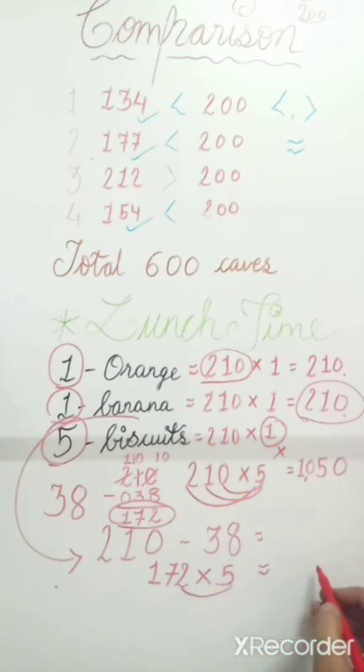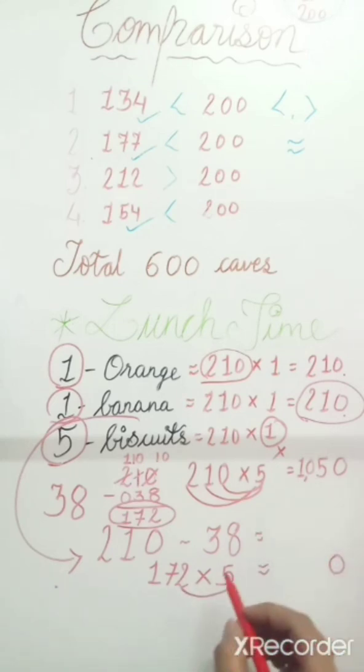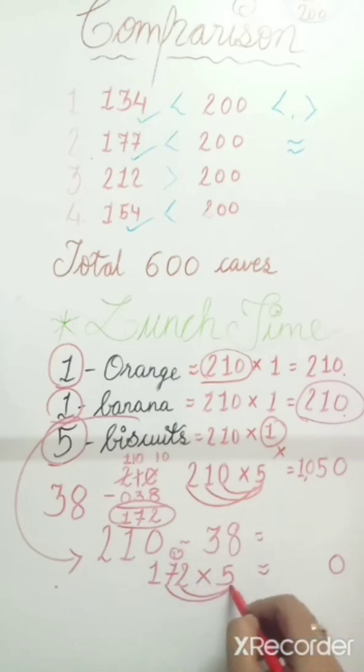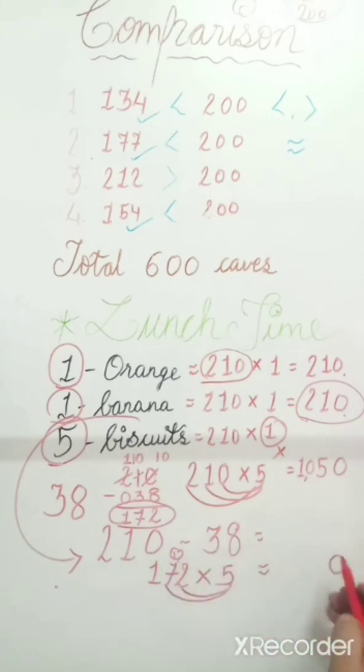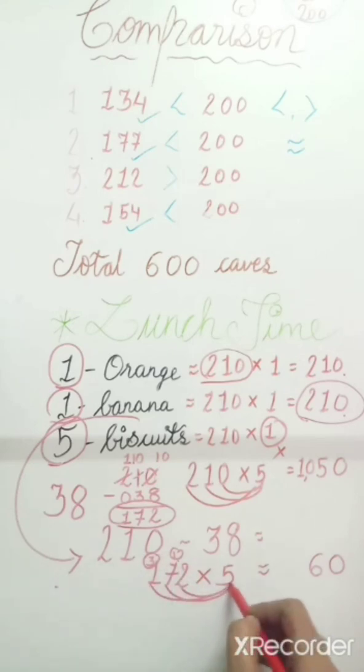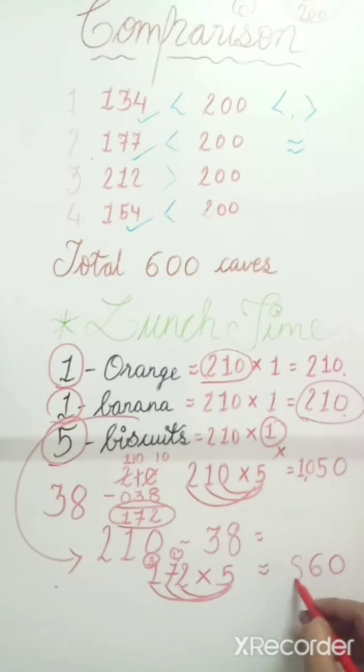2 5s are 10. 0, and 1 will be carry over here. 7 5s are 35. 35 plus 1, it will be 36. Again here 3 carry over. 1 5 is 5. 5 plus 3, 8. Means 860 bananas are distributed.